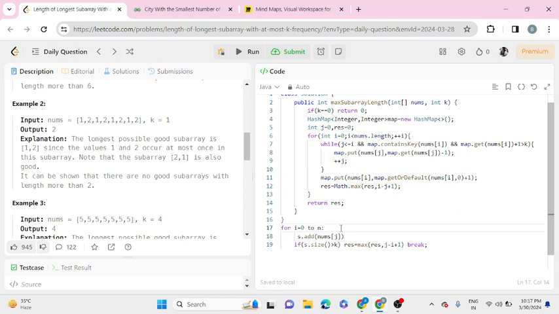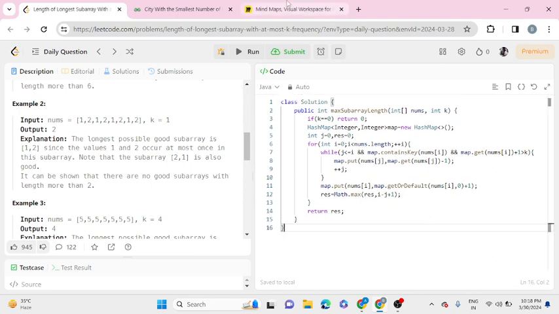So at a certain point, if we find that some element's frequency in the subarray exceeds k, that means we have to remove some elements from the start. In this approach, there are two methods we will use. The first is the sliding window approach. Second, we will use a hash map data structure to store the frequency of the elements in that subarray. So removing this and proceeding to our explanation.